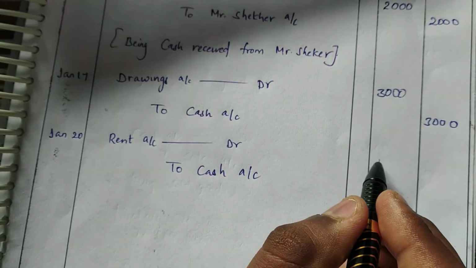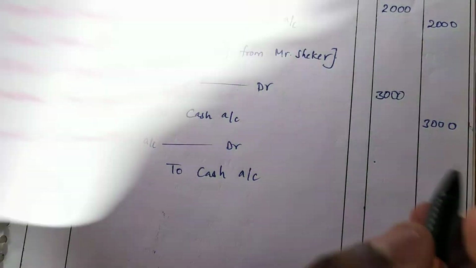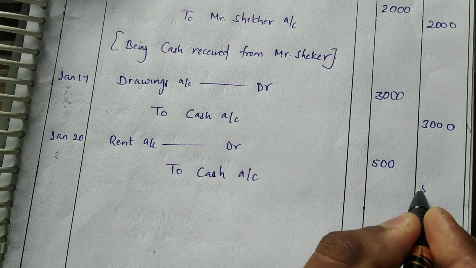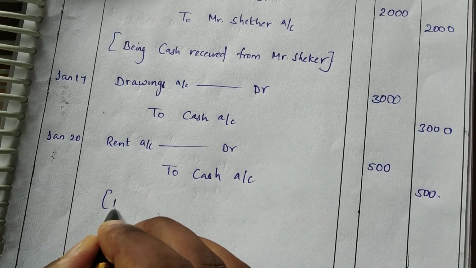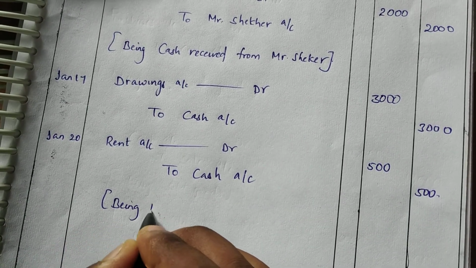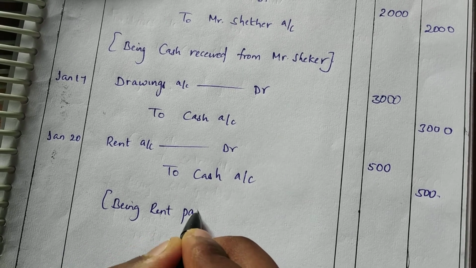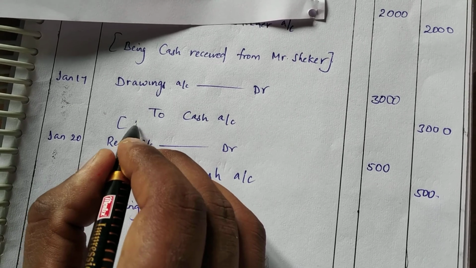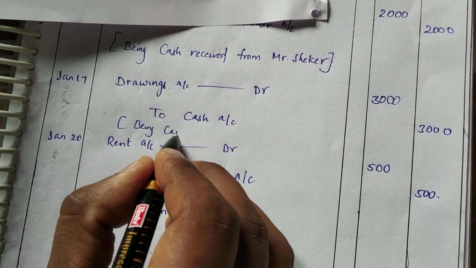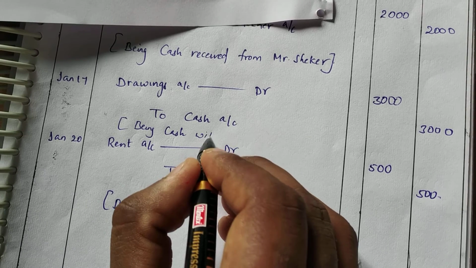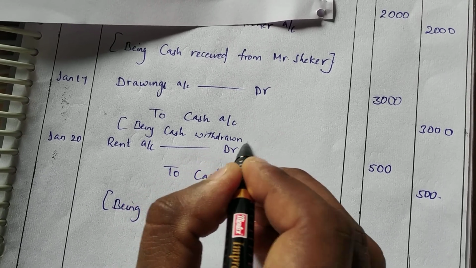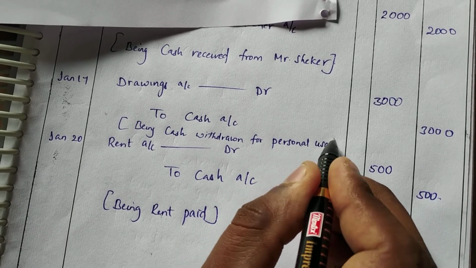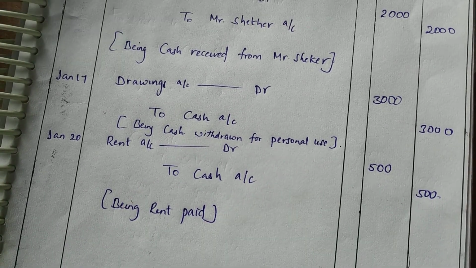The amount is 500. Narration is being rent paid. For the narration of the above entry, being cash withdrawn for personal use. Okay, next.